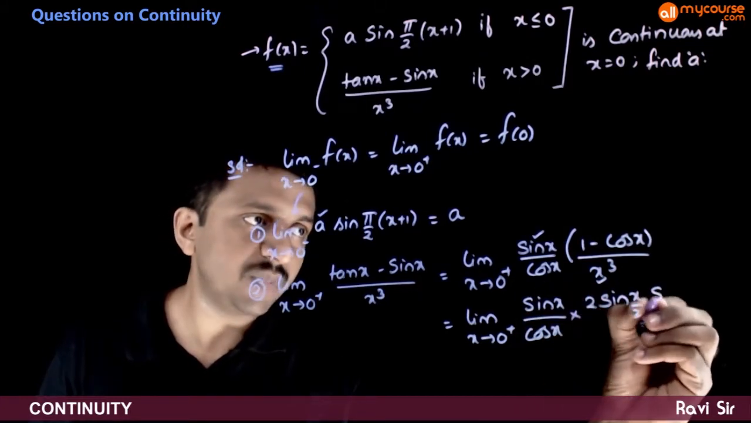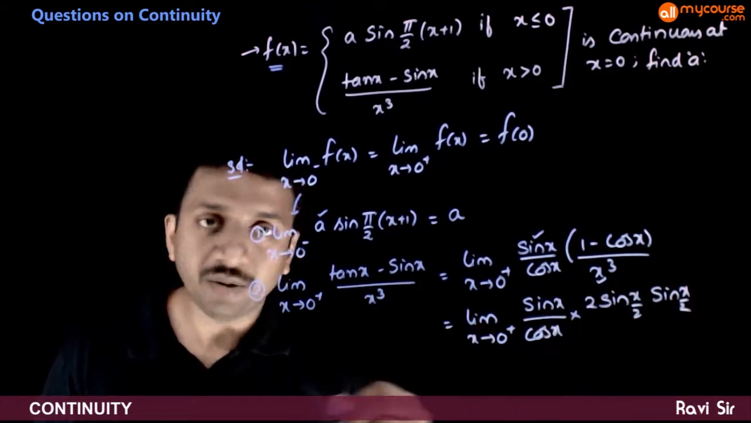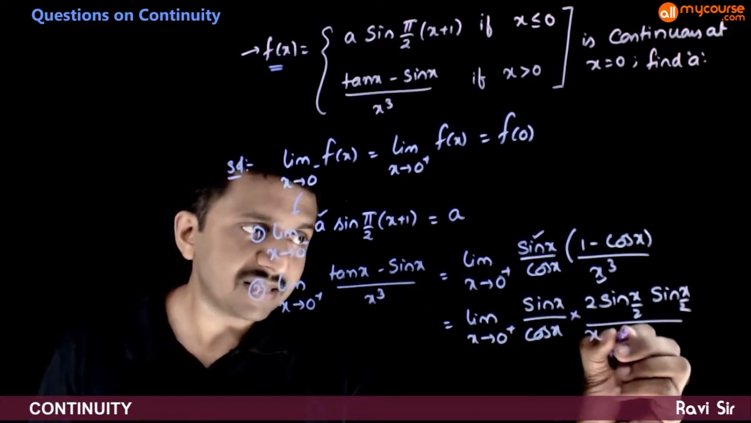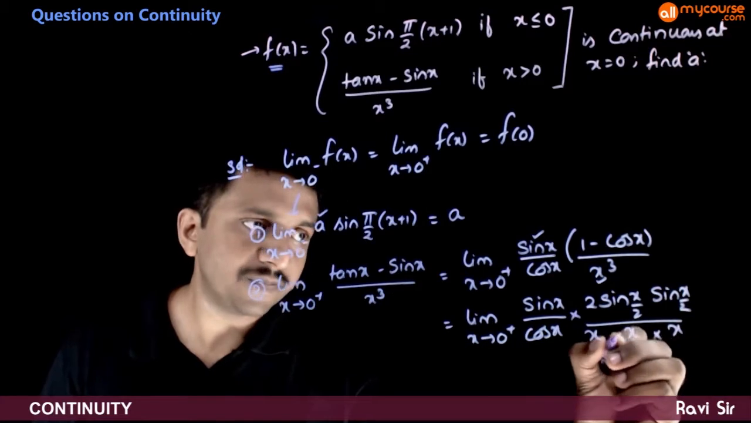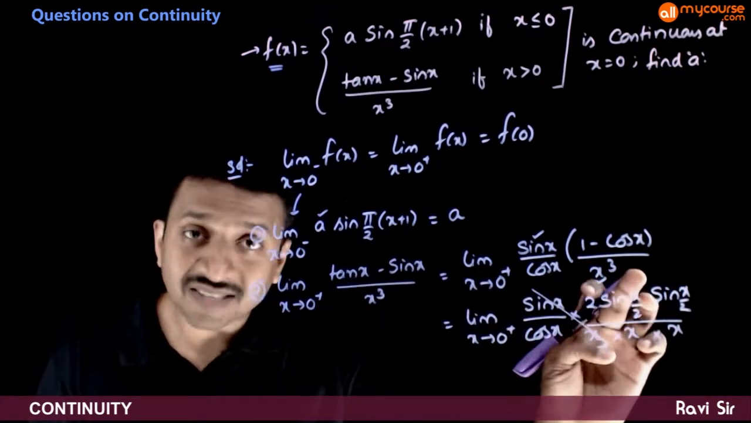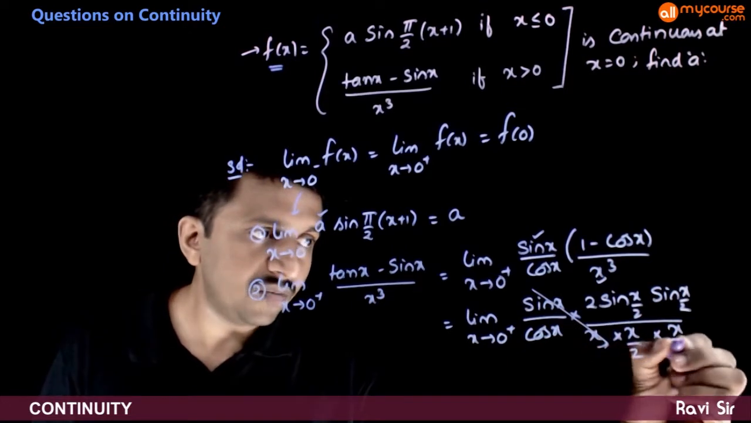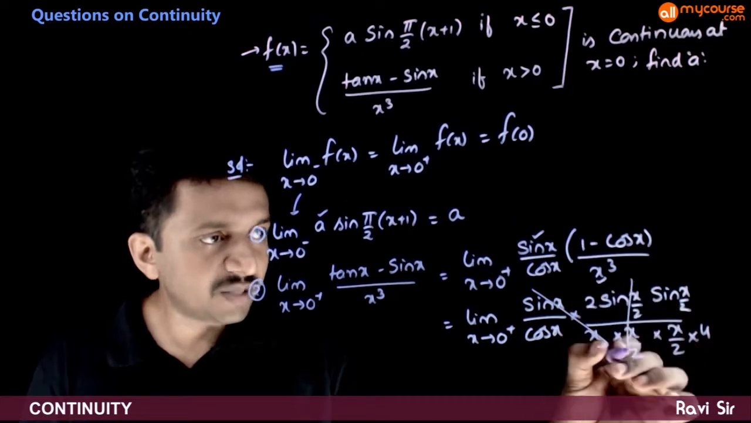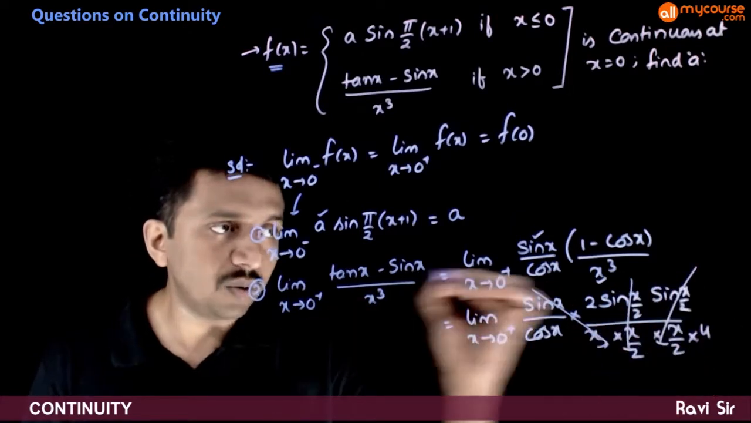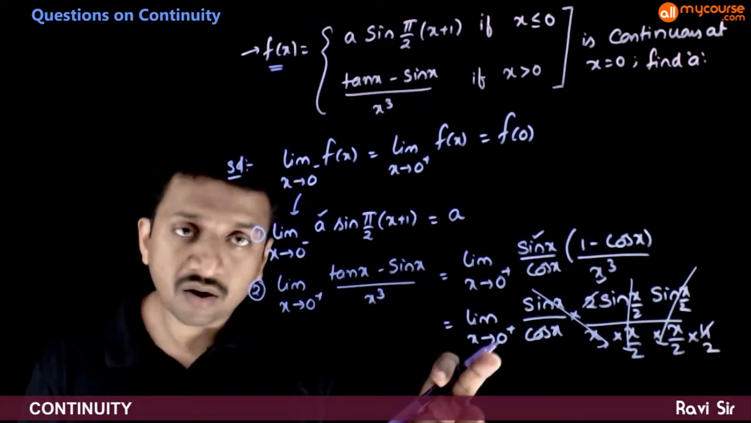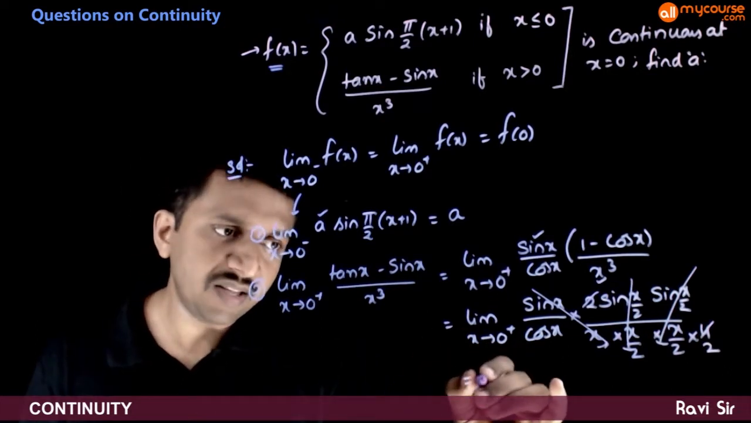That is 2 sine x by 2 into sine x by 2 divided by x cube is one x, another x and another x. So sine x by x goes to 1. So you have sine x by 2 here, so I will divide with 2 and multiply it with 4. So sine x by 2 goes to 1. This goes to 1. So this 2 and this 2 get cancelled. Cos 0 is 1. So effectively the limit is 1 by 2.